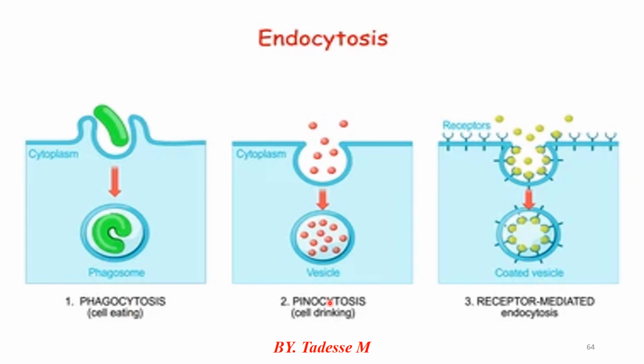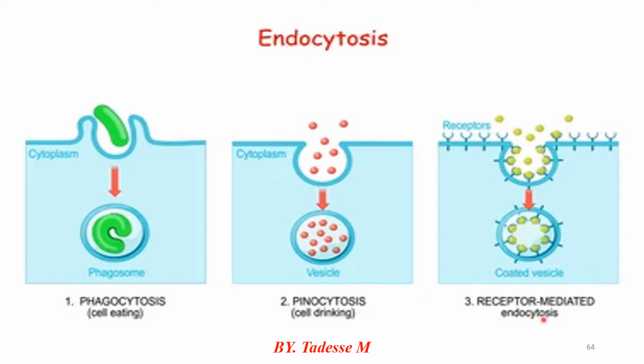The second one is pinocytosis, which is called cell drinking. It differs from phagocytosis in scale. The scale is very small, while the other is larger. As a result, it involves ingestion of the smallest particles. Ingestion means breaking large particles into smaller particles. Therefore, it is the ingestion of smaller particles, but the particles are still too large to cross the plasma membrane. Unlike phagocytosis, it does not require the formation of large pseudopodia to engulf the particle. Finally, it requires energy for moving molecules from low to high, and is known as cell drinking.